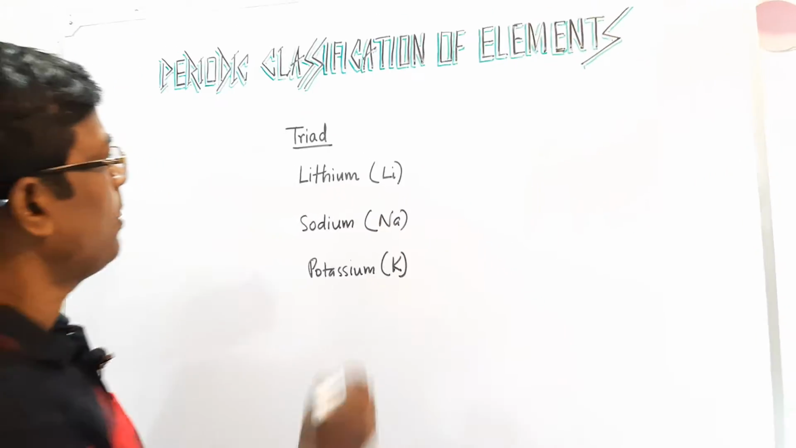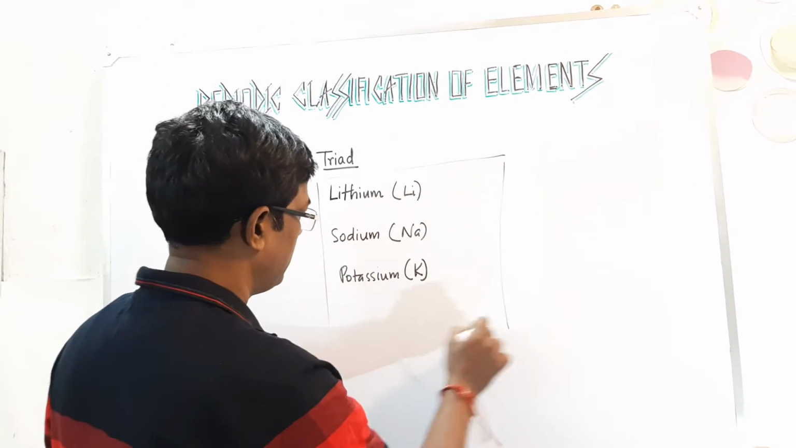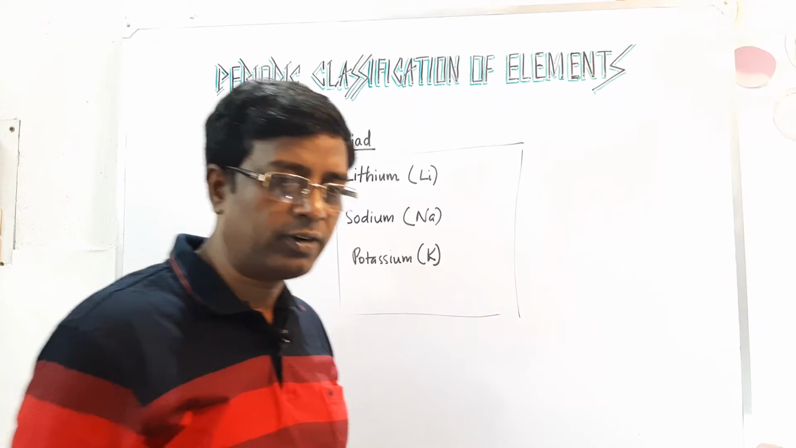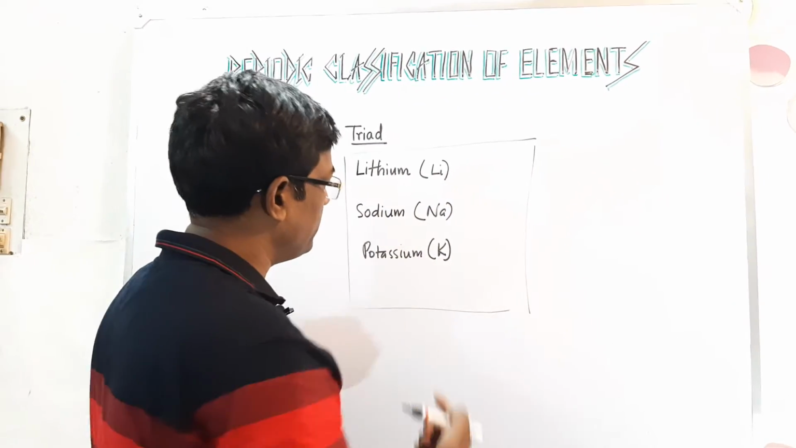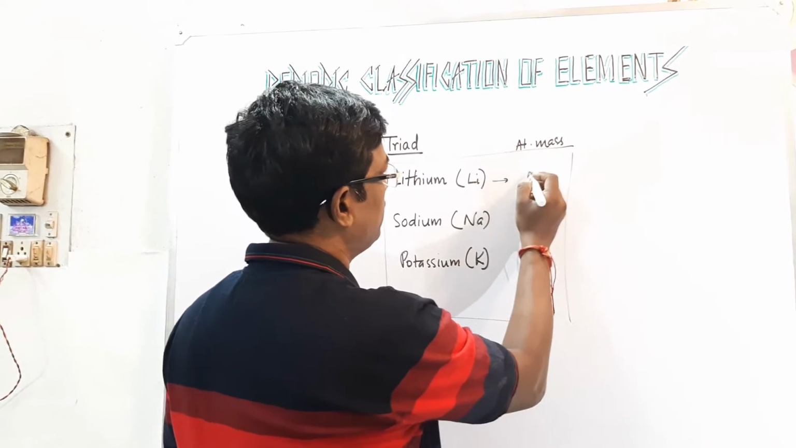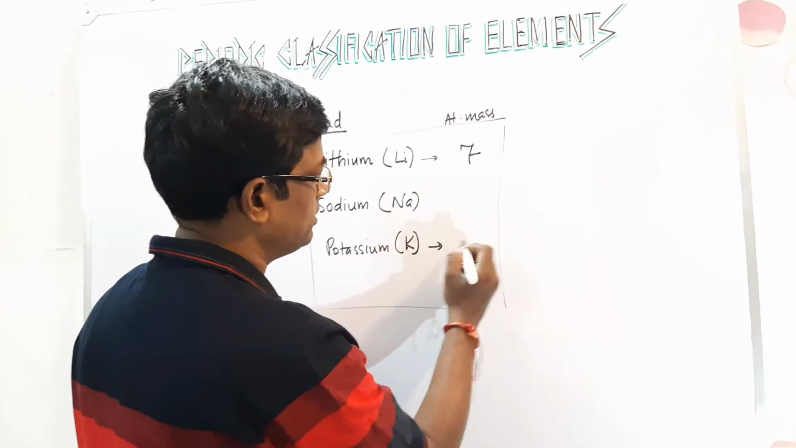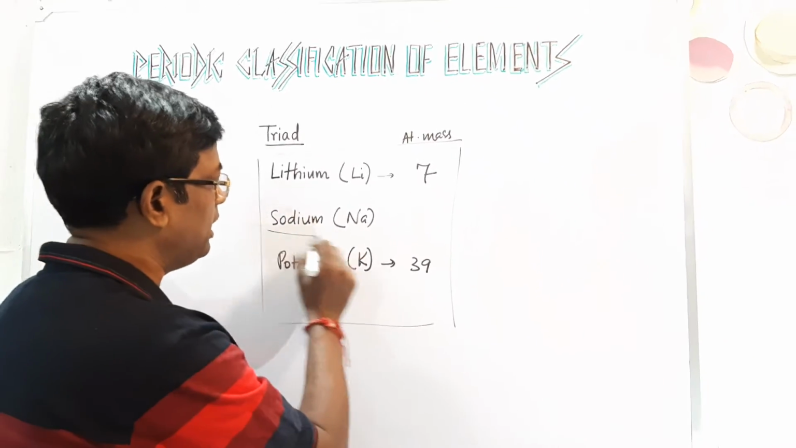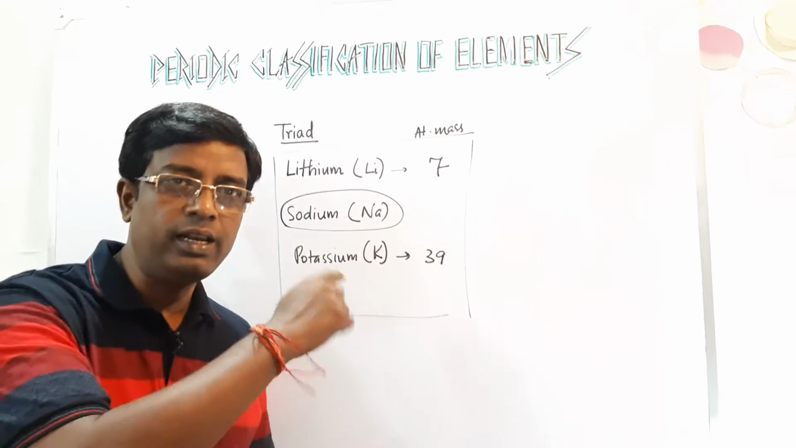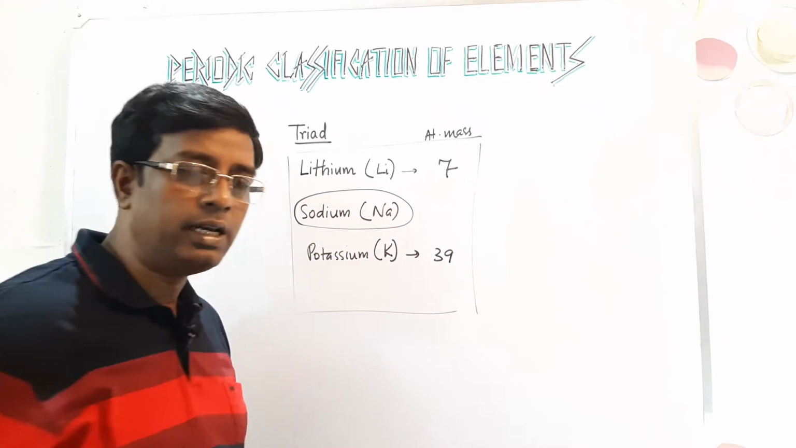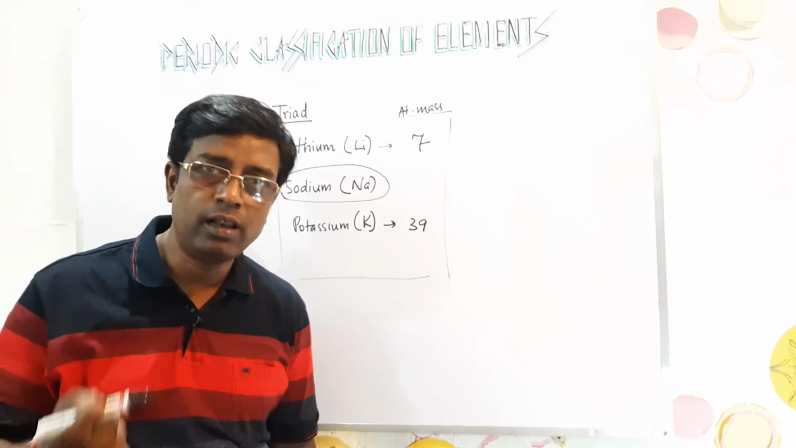Now he found a pattern here. What he did, he arranged these elements in order of increasing atomic mass from top to bottom. Now, lithium, sodium, and potassium. Lithium had an atomic mass of 7, and potassium was 39. He observed that the atomic mass of the middle element, here it's sodium, is the average of the atomic masses of the first and the third element, or we can say the first and the last element.